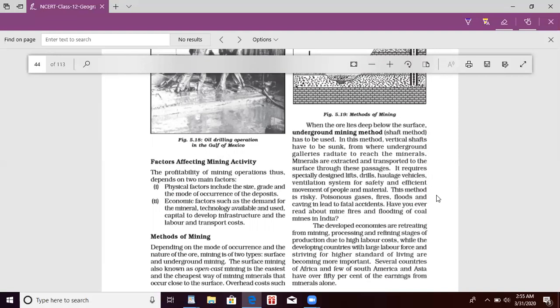So the developed economies are retreating from the mining, processing, and refining stages of production due to high labor costs, while developing countries with a large labor force and striving for a higher standard of living are becoming more important. Several countries of Africa and a few of South America and Asia have over 50% of their earnings from minerals alone.